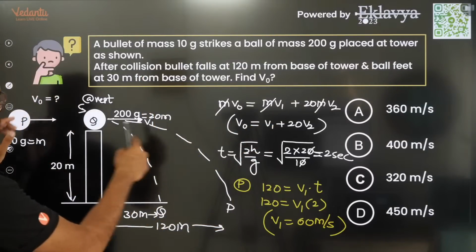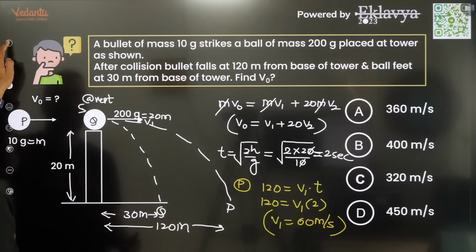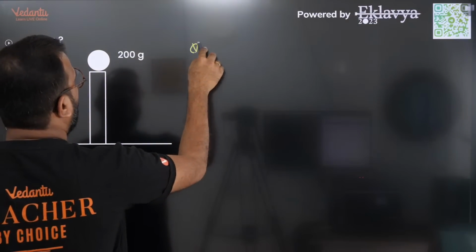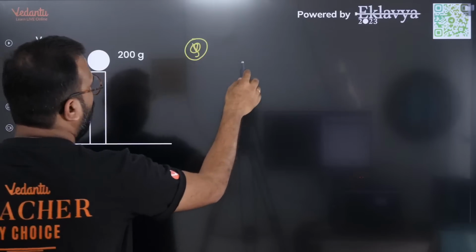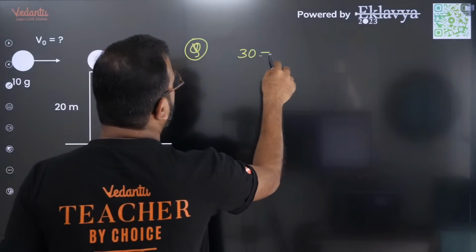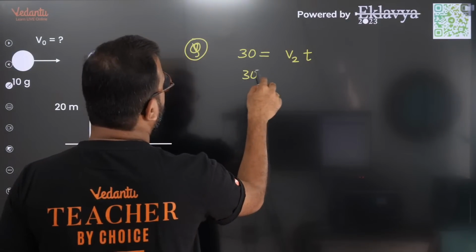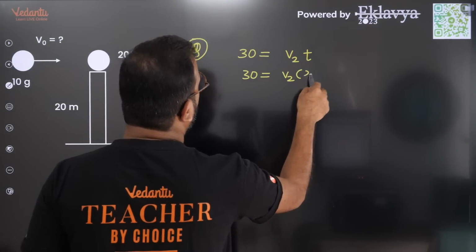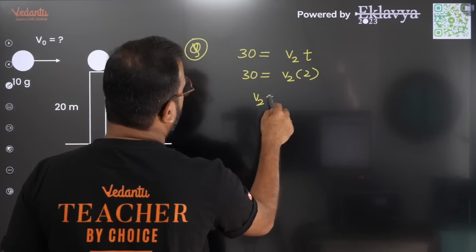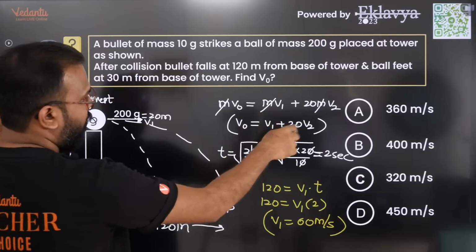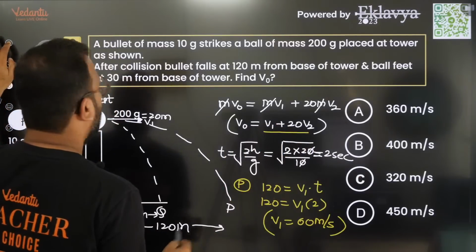Now V2 is covering only 30 meters. So for Q, it's covering 30 meters with a velocity V2 in time t. So this is 30, this is V2 and 2 seconds. So V2 is 15 meters per second. Now looking back here, this is the value that we were looking for.